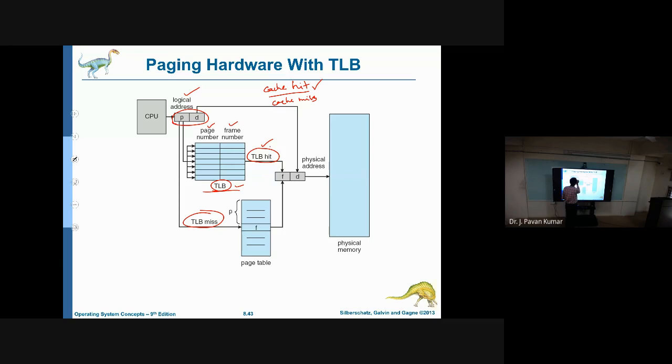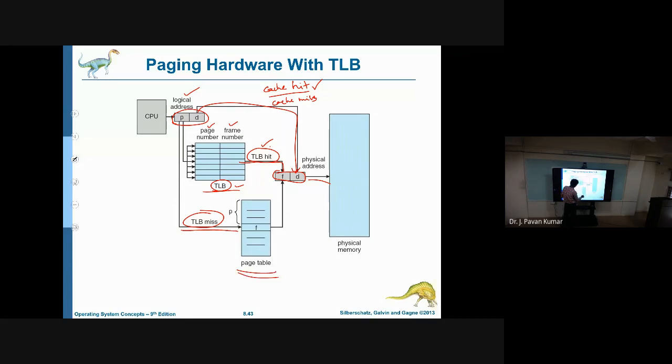Coming to this translation look aside buffer, a hit means we have found the corresponding page here itself, so the frame number will be retrieved, and then the offset and the frame number can be appended to get the physical address. This is the straightforward way. But if it is a miss, then we go to the page table.